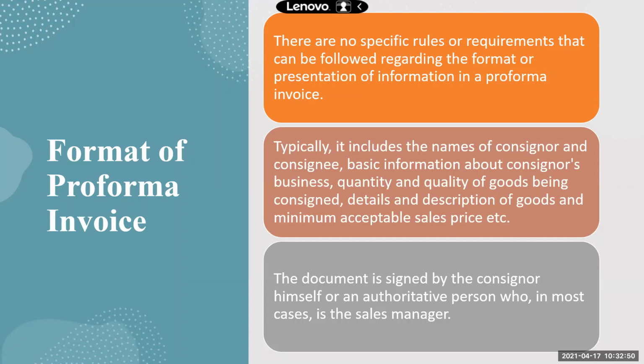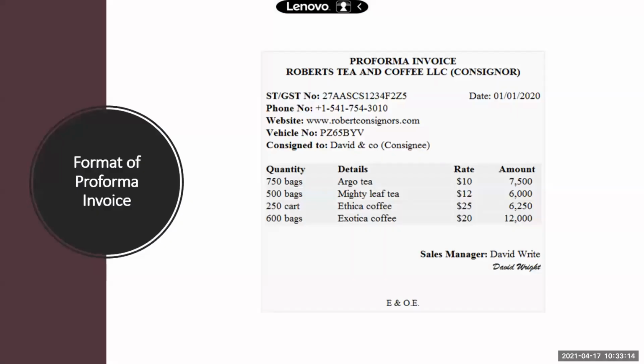And the document should be signed by the consignor himself or by any authorised person of the consignor. And generally, these authorised persons are the sales managers, because they are the ones who keep sending the goods, right? So either it is signed by the consignor or it is signed by the authorised person of the consignor. So we will just have a look at one of the documents of a pro forma invoice sheet. This is just an example document. As I already told, there are no specific guidelines on how it should appear, but it should have all these items.